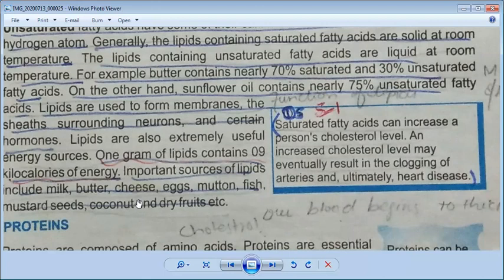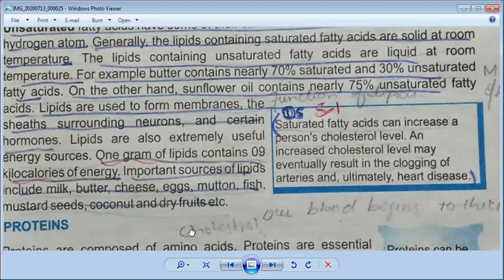And this is an example: if saturated fatty acid increases, this is a drawback of saturated fatty acid, it can increase the cholesterol level, and because of that there will be clogging of arteries, and ultimately it can cause heart diseases. I hope you understand the lipids. Okay, now come to proteins.